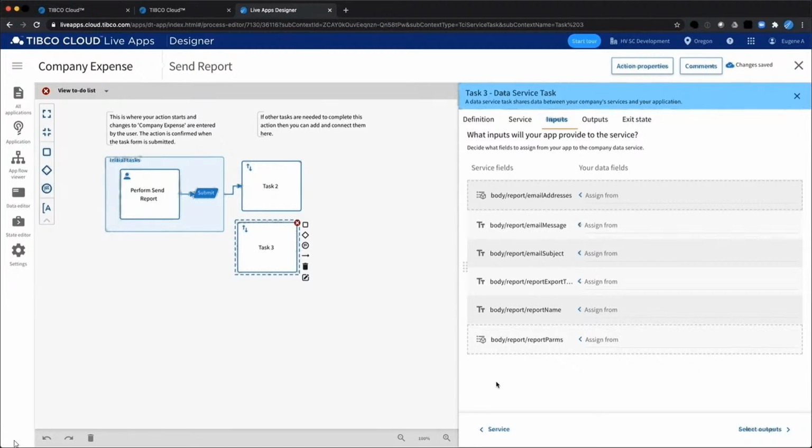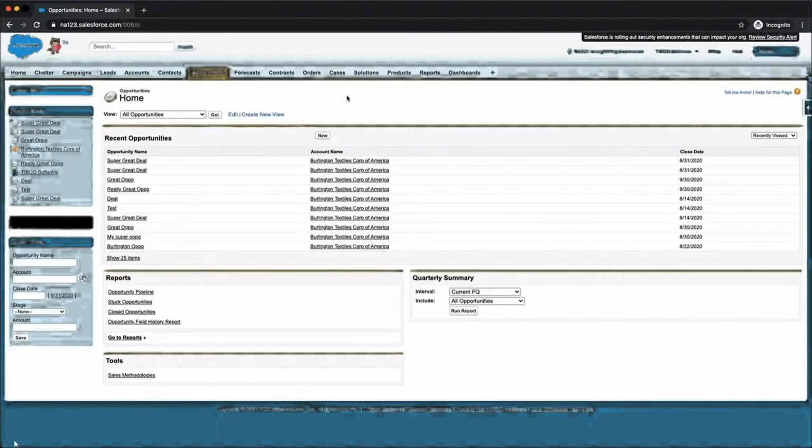So here we are in Salesforce.com. And here I'd like to show you how you can use the services that we created earlier in TIBCO, in the TIBCO cloud, and use them inside of a completely third-party application.